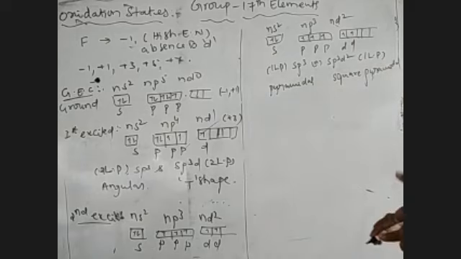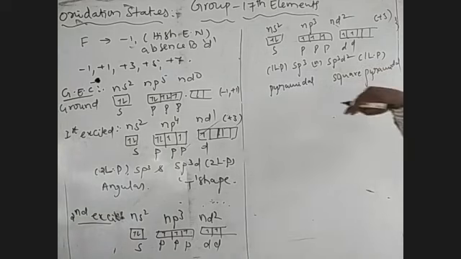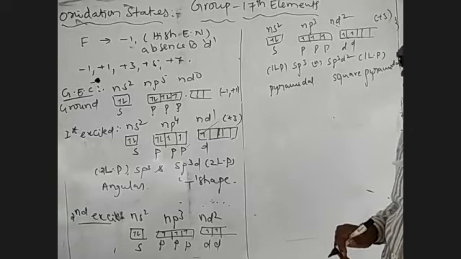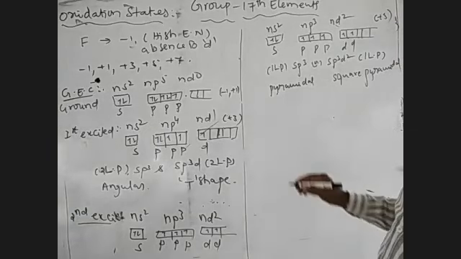So in a halogen compound, when the central atom shows the +5 oxidation state, 5 unpaired electrons are present in the valence shell. In that case, the central atom has undergone the second excited electronic configuration.